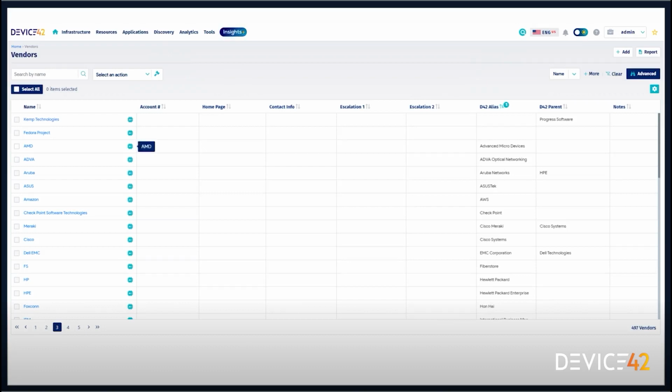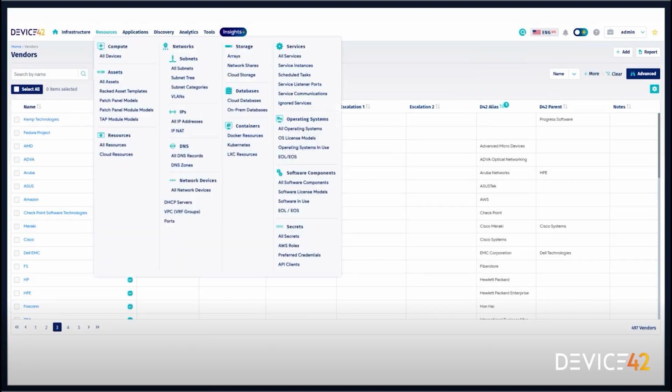You can see that we've also supplemented this information with its aliases. So elsewhere in Device 42, I may encounter advanced micro devices, and wherever I encounter this advanced micro devices, I'm going to use the name and supplant the name with AMD. We also have supplied things like the parent. So you can see Aruba is what we will be using for some of our vendors. That is also known as Aruba Networks in other places. And its parent company is actually HPE, also known down here as Hewlett-Packard Enterprises. So this gives us a way to standardize and answer those basic questions.